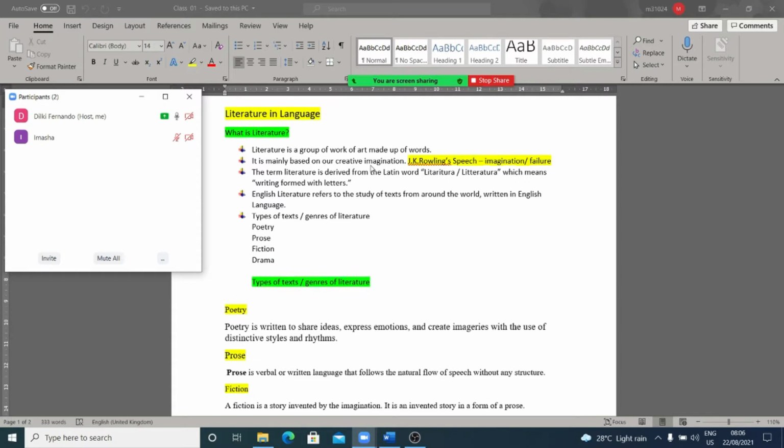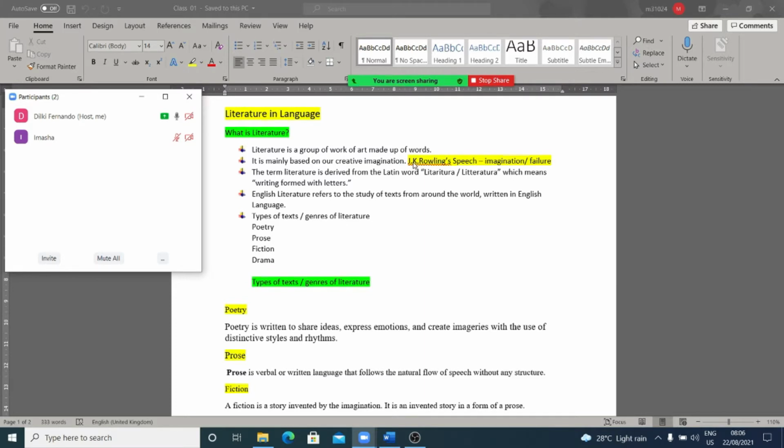You know, children, that everyone can imagine, right? Everyone can think about something, but everybody cannot imagine in a creative way. Everybody can be a writer, but everybody cannot be a creative writer. So creative imagination is very important in literature.